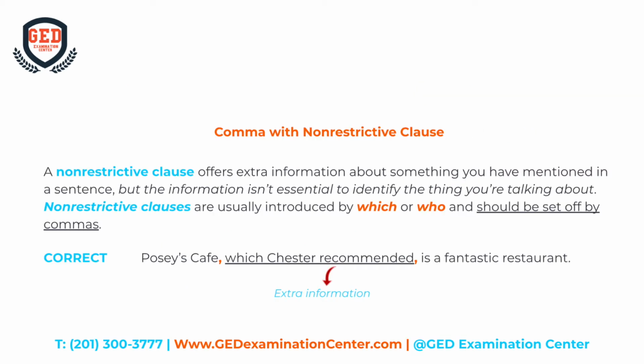Comma with non-restrictive clause. A non-restrictive clause offers extra information about something you have mentioned in a sentence, but the information isn't essential to identify the thing you're talking about. Non-restrictive clauses are usually introduced by which or who and should be set off by commas. For example, "Posey's Cafe, which Chester recommended, is a fantastic restaurant." The clause which Chester recommended is non-restrictive because Posey's Cafe is already specific. Identifying it as the restaurant recommended by Chester doesn't narrow it down any further.